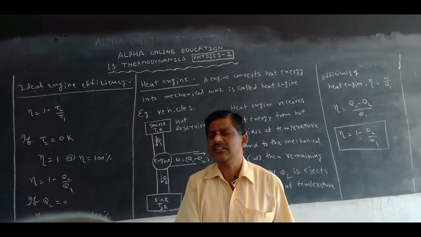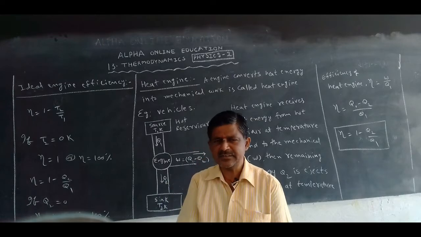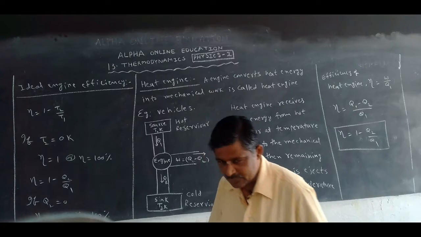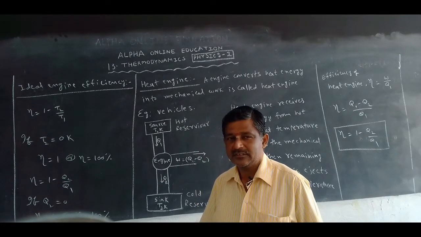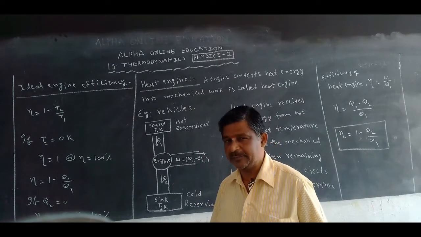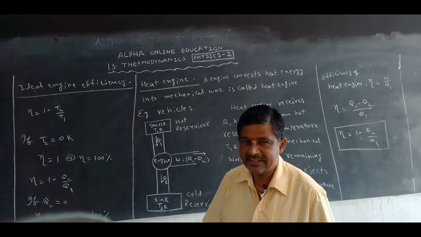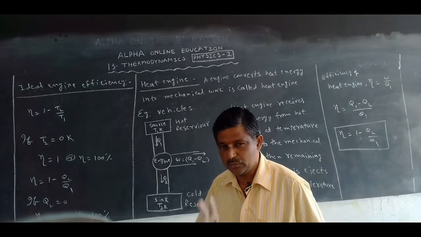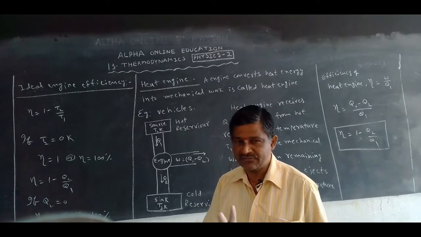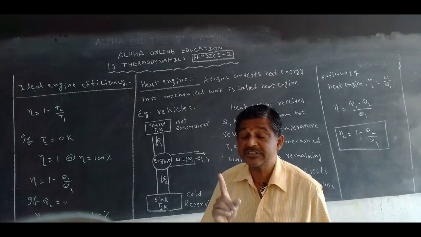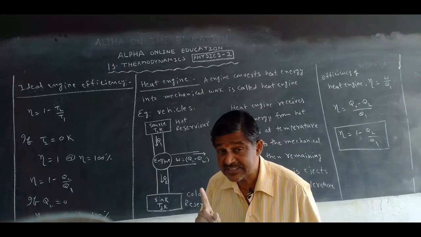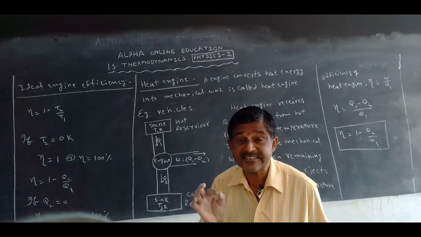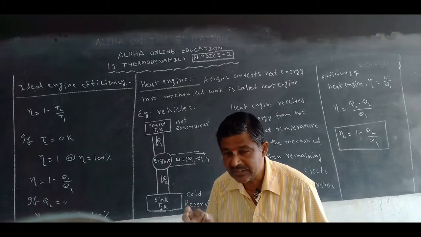Sink means nothing but surroundings. Then that engine is called an ideal engine. You should remember 2 points. The ideal engine efficiency is 100% or 1, and there are two options: the sink temperature should be 0 Kelvin, otherwise the engine cannot reject heat energy to the sink.